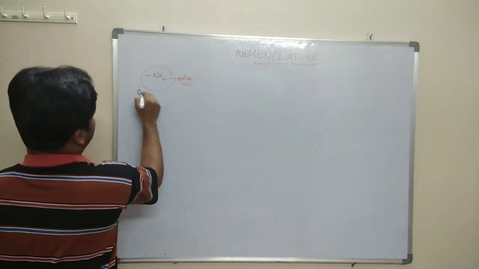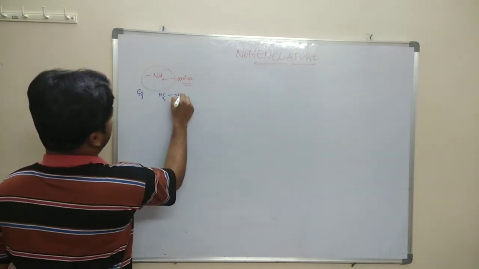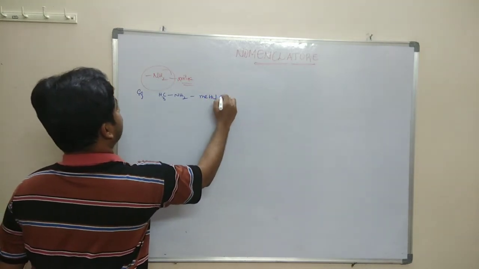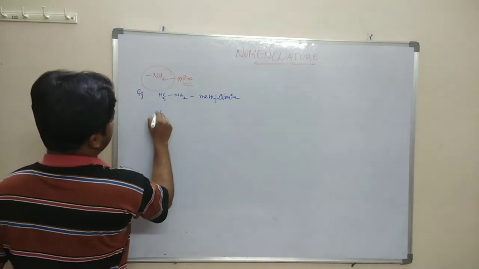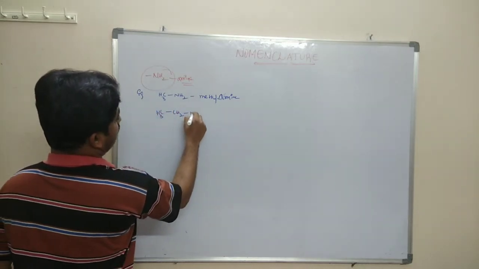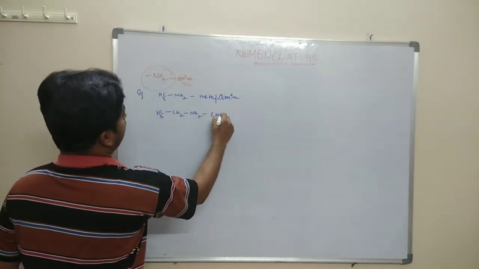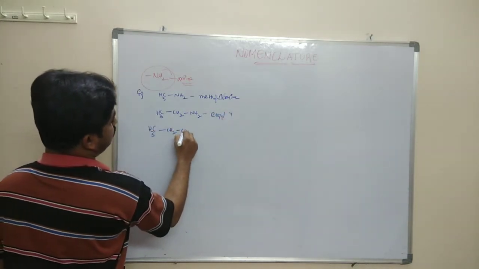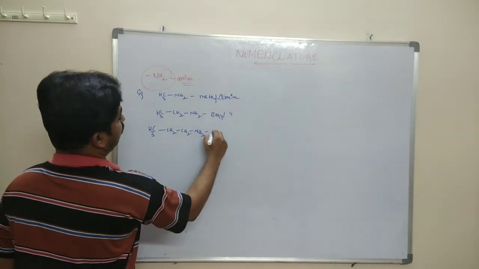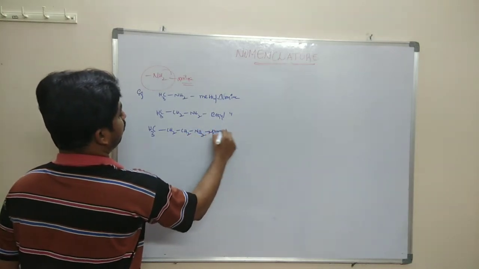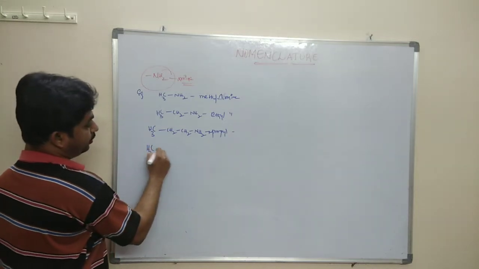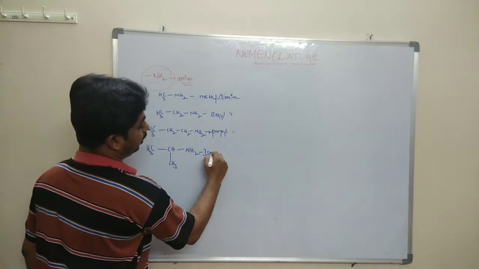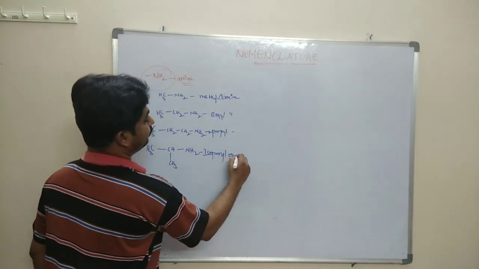Examples for this category are CH3NH2, methylamine; CH3CH2NH2, ethylamine; CH3CH2CH2NH2, N-propylamine; (CH3)2CHNH2, isopropylamine.